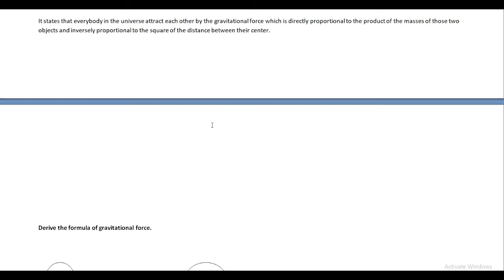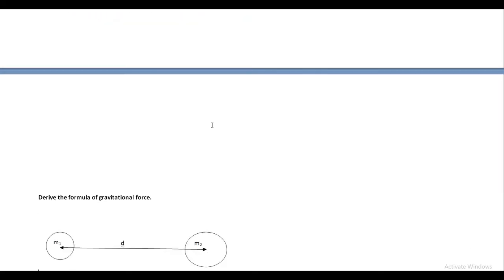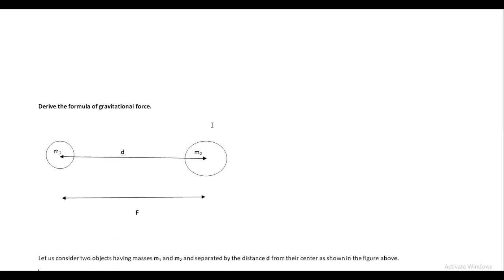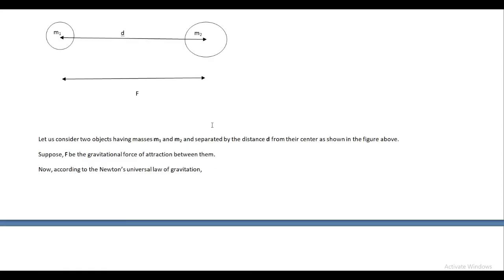Now from this Newton's universal law of gravitation, we can derive the formula for the gravitational force. So let's derive the formula for the gravitational force by using Newton's universal law of gravitation. For this, first of all, let's take two objects as shown in the figure. You can see on the screen.